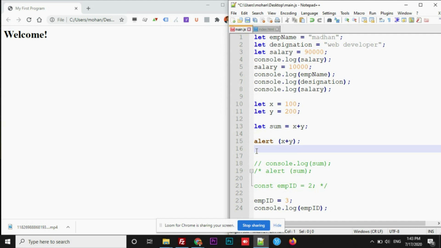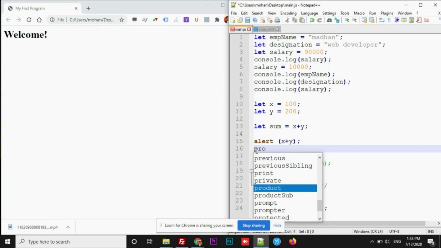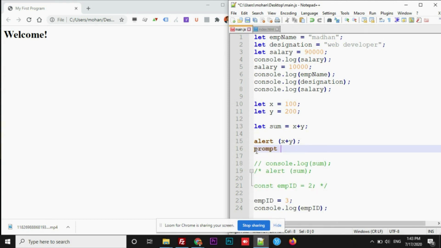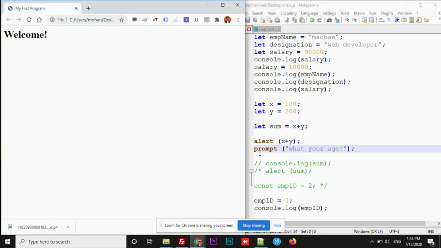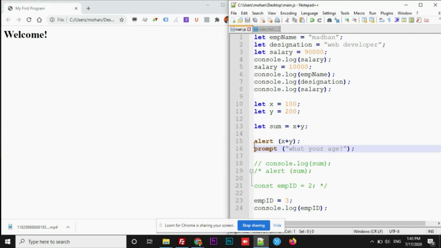Let's take an example. I want to collect the age of the user. For example, let's type prompt, inside which you can ask a question: what's your age. All right, save this, and before I check the output of this prompt, let me comment this alert. Now my question is, what's your age? I want to collect age from the users. The user will find an option to enter his age.